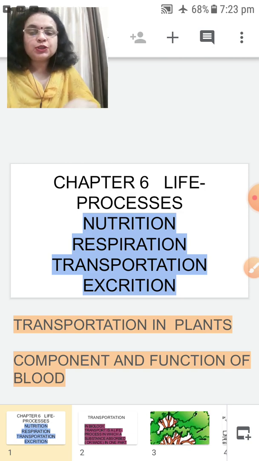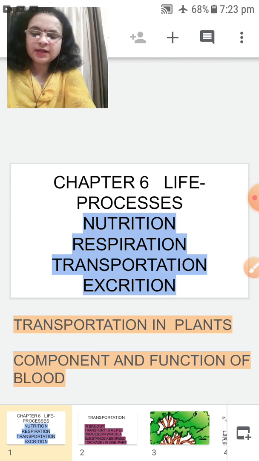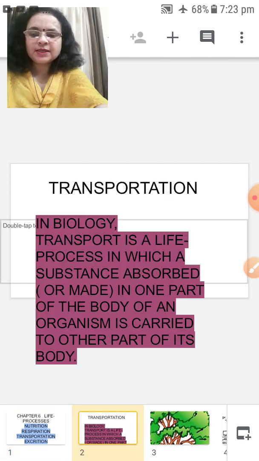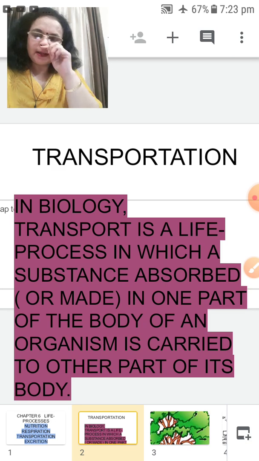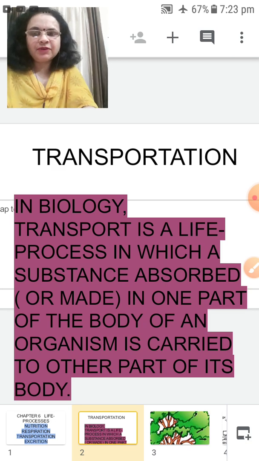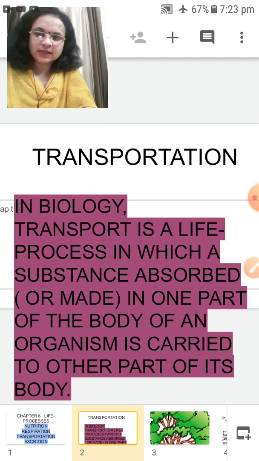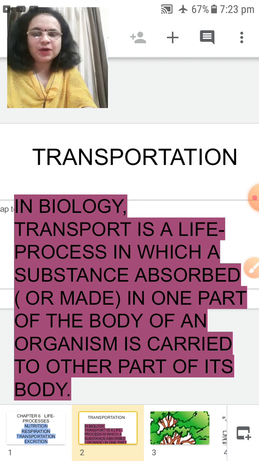Okay, children, let's start with the word transportation. In everyday language, transportation means carrying goods or things from one place to another.